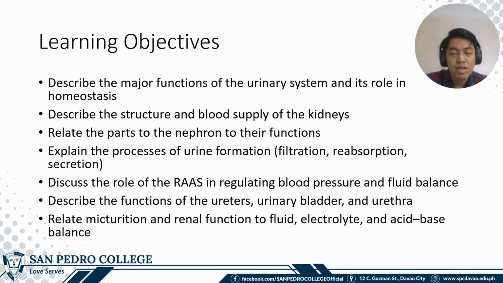The learning objectives of this discussion include the following: to describe the major functions of the urinary system and its role in homeostasis, to describe the structure and blood supply of the kidneys, to relate the parts of the nephron to their functions, to explain the processes of urine formation, which include filtration, reabsorption, and secretion, to discuss the role of the renin-angiotensin-aldosterone system in regulating blood pressure and fluid balance, to describe the functions of the ureters, urinary bladder, and urethra, and to relate maturation and renal function to fluid, electrolyte, and acid-base balance.